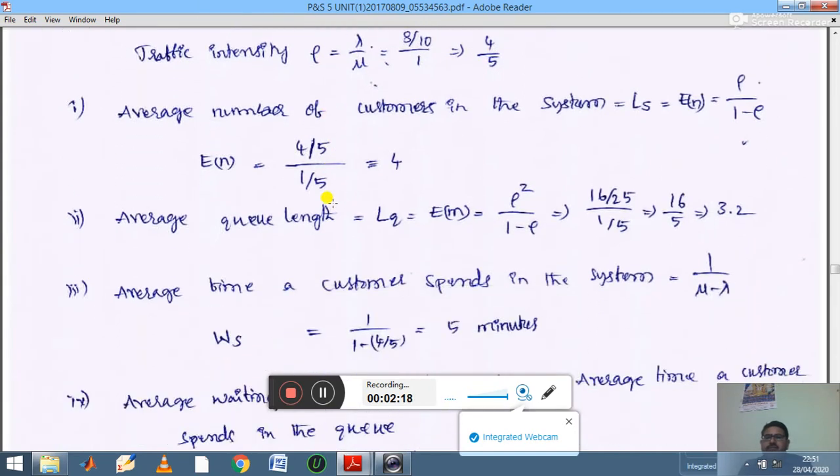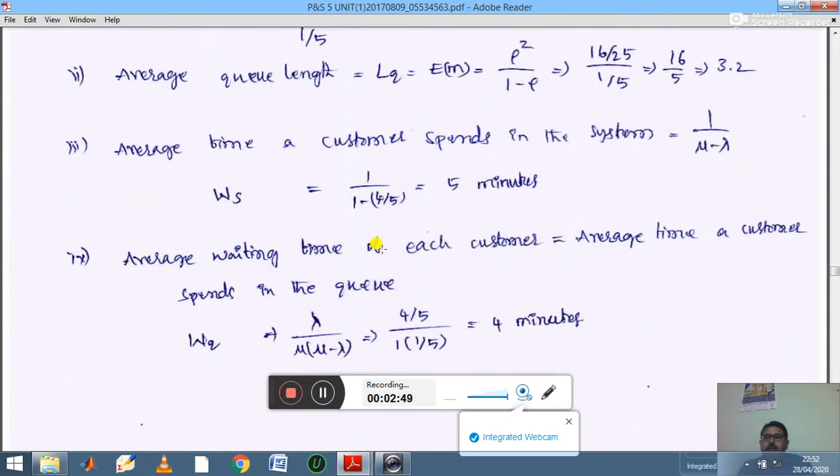Then proceed with the formulas. Average number of customers in the system, Ls is equal to rho by 1 minus rho. So you substitute the rho value, then your Ls value is 4. Okay, average number of customers in the system. Next, average queue length, Lq value, formula rho square by 1 minus rho. You substitute the rho value and calculate, you are getting 3.2. So 3.2 is the average queue length.